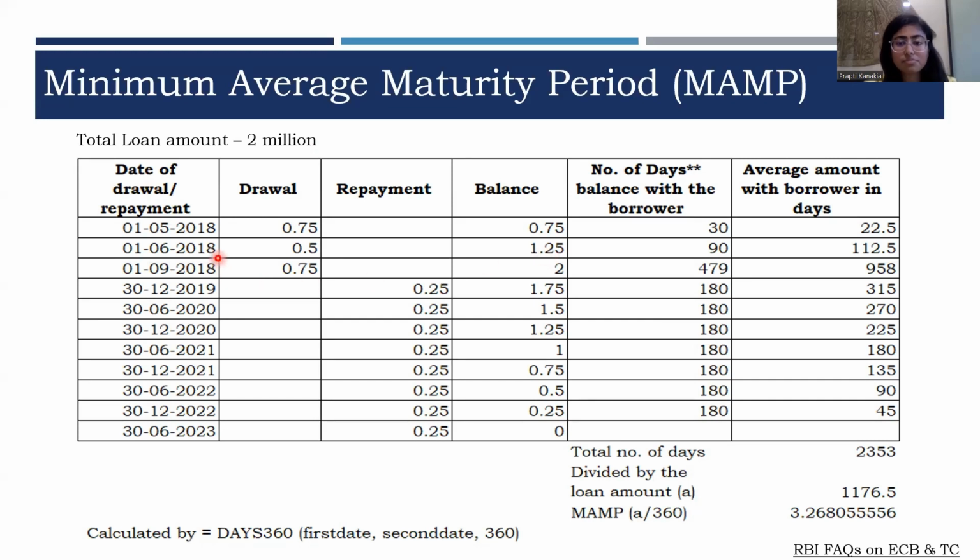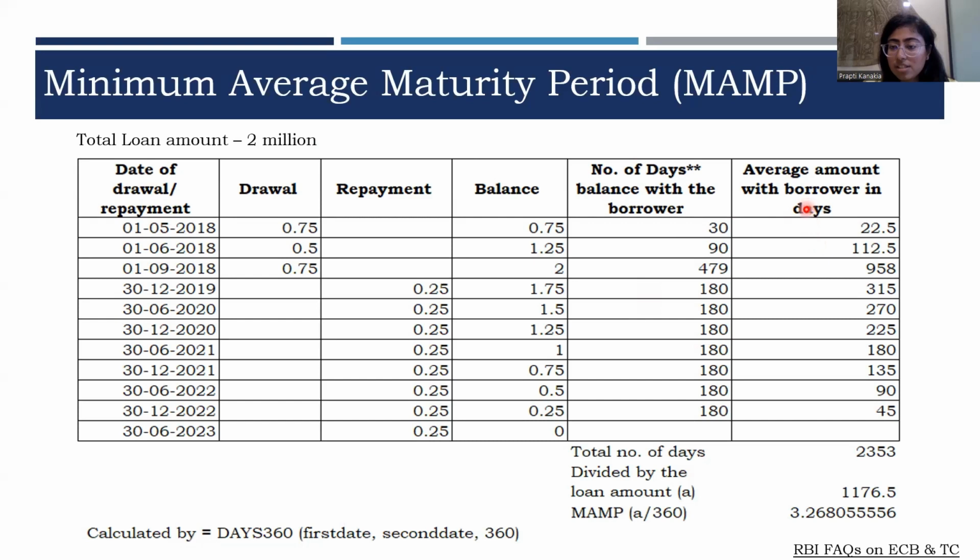So here, the borrower had 0.75 million for 30 days, that is from 1st May to 1st June. And the borrower had $1.25 million from 1st of June to 1st of September, which is 90 days. So this is the number of days for which the amount was available with the borrower. This is the average amount, which is the multiplication of the balance available and the number of days for which the amount was available with the borrower.